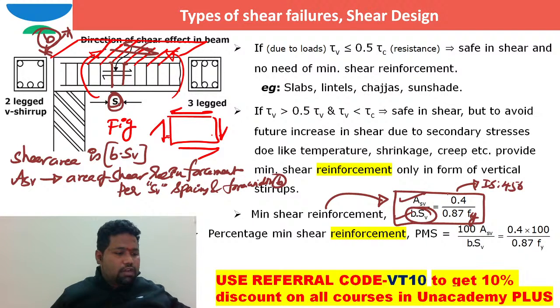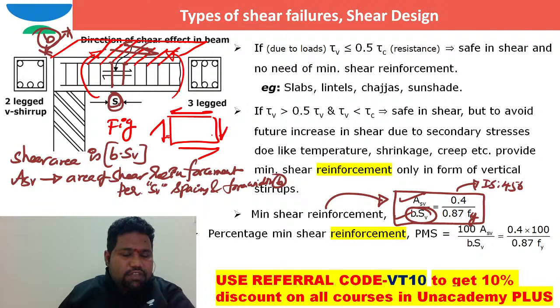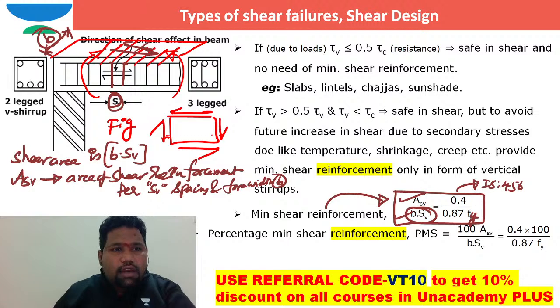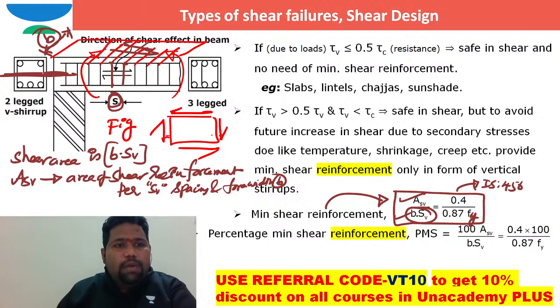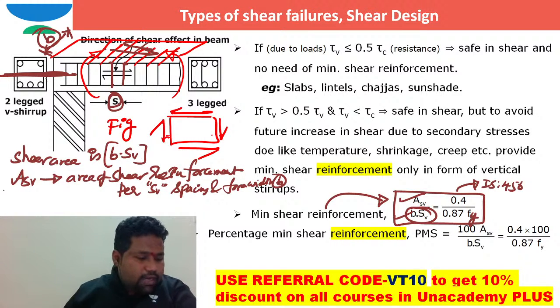Now everybody will also ask, sir, what is this ASV? ASV stands for area of shear reinforcement. If you take this shear reinforcement, how many legs are there here? It's a two-legged vertical stirrup. There are two legs here. If the shear force is happening in this direction, here you can understand how many legs are there. Two legs.